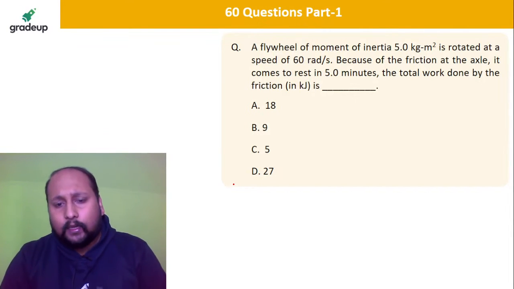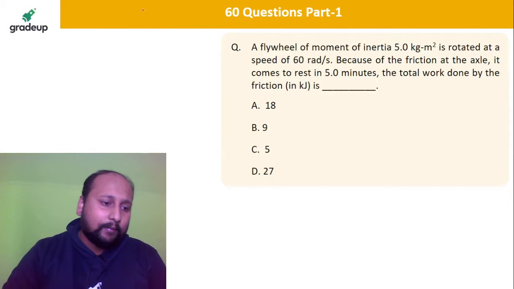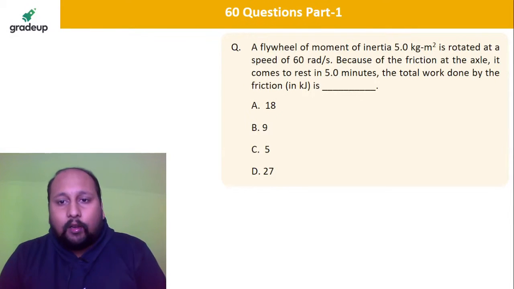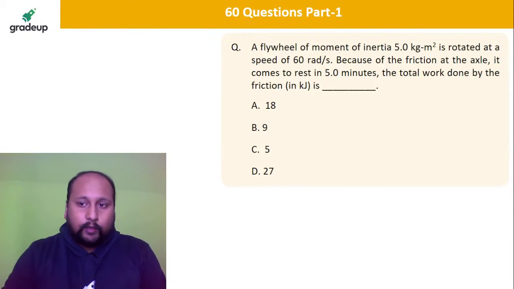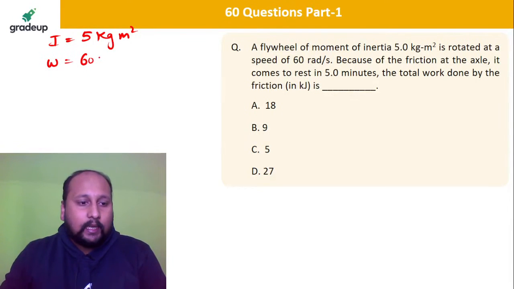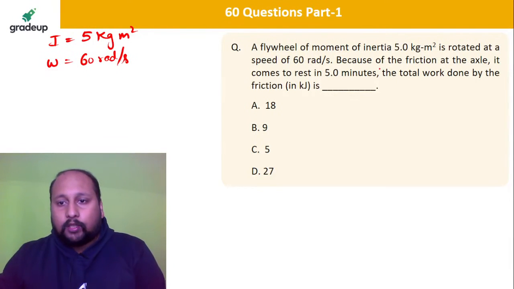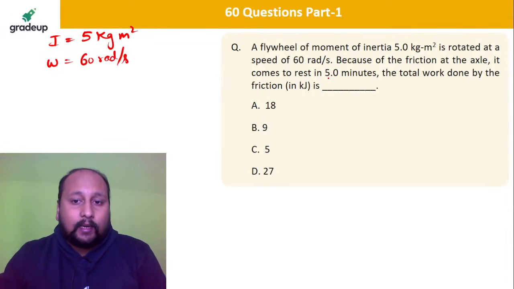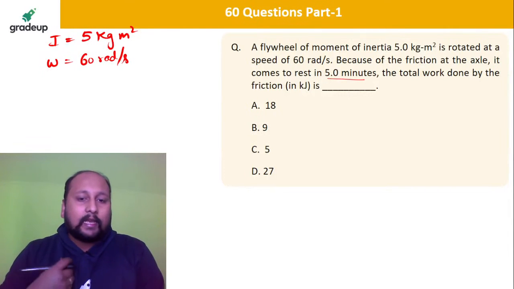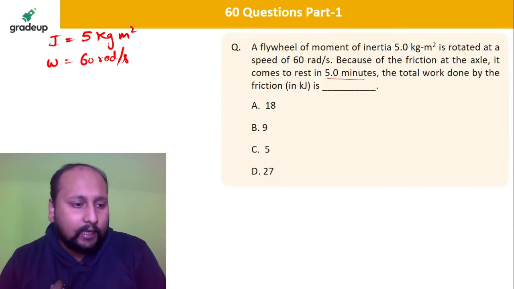It's a very easy problem. This kind of question was asked for 1 mark in the GATE examination. The question is, a flywheel of moment of inertia 5 kg meter square is rotated at a speed omega equal to 60 radian per second. Because of the friction at the axle, it comes to rest in 5 minutes. Calculate the total work done by the friction. Now, what is the meaning of total work done? I can say the total work done will be the change in kinetic energy.